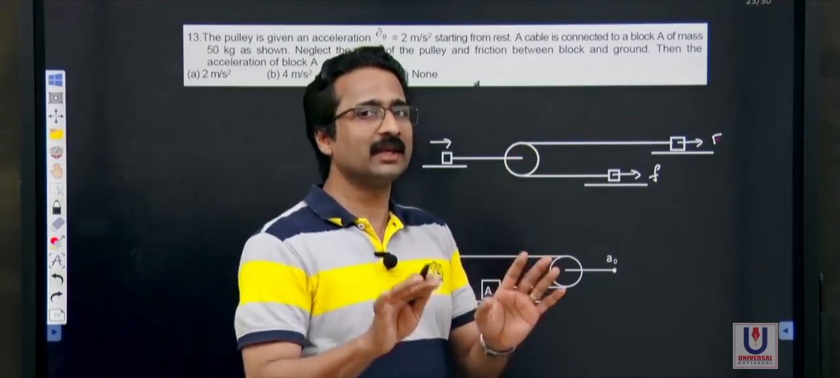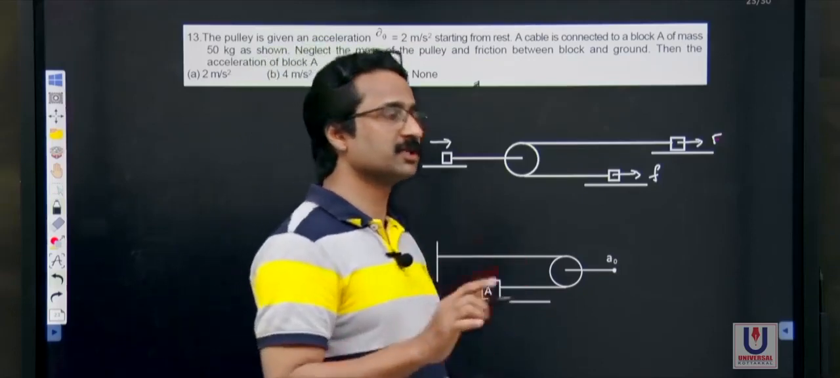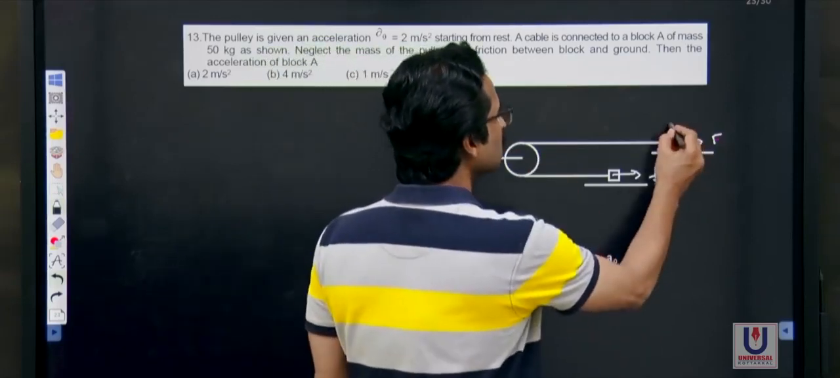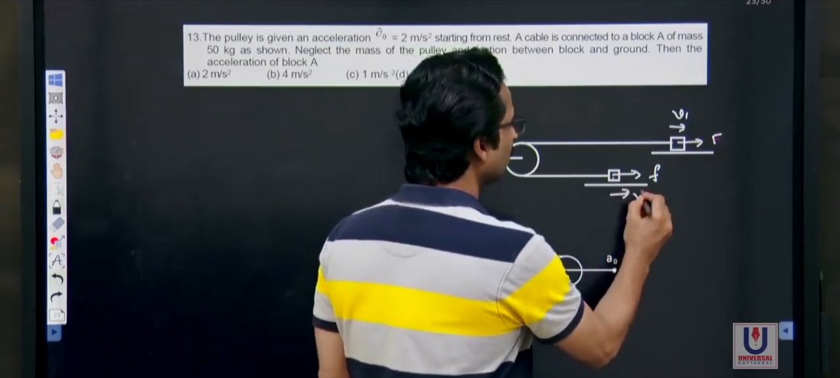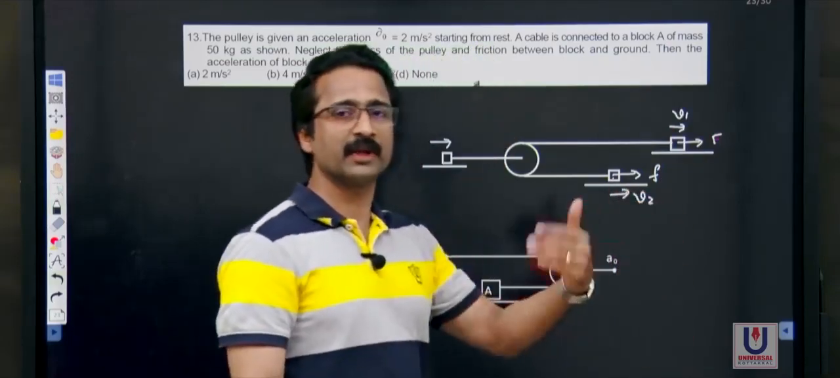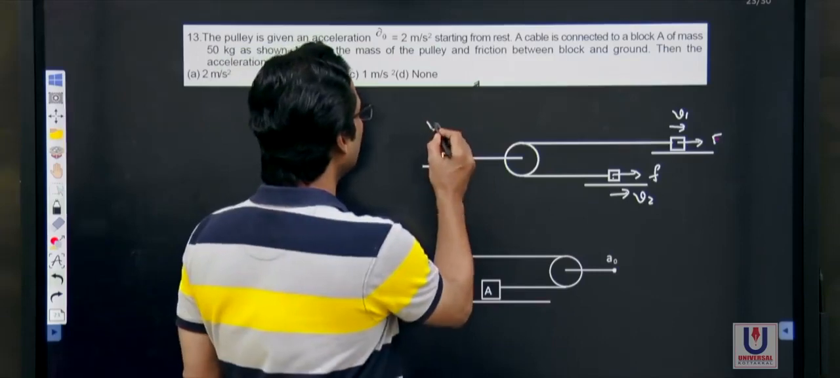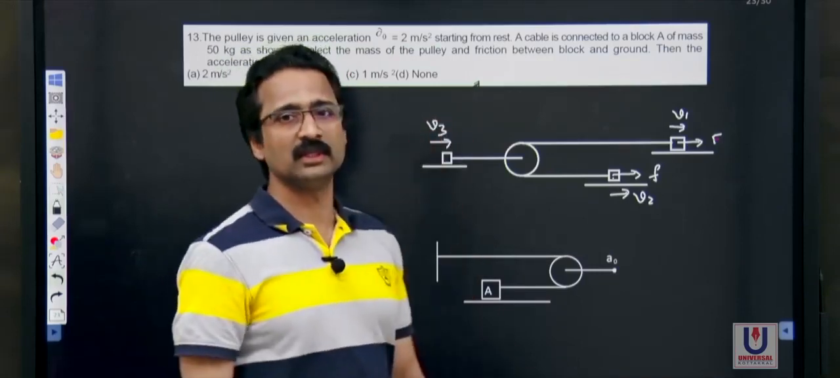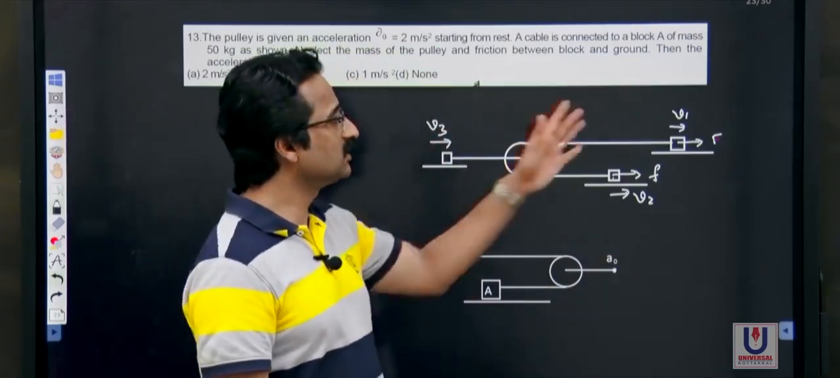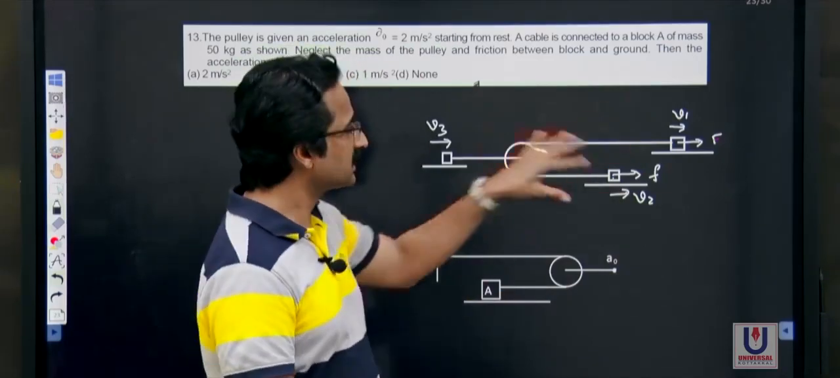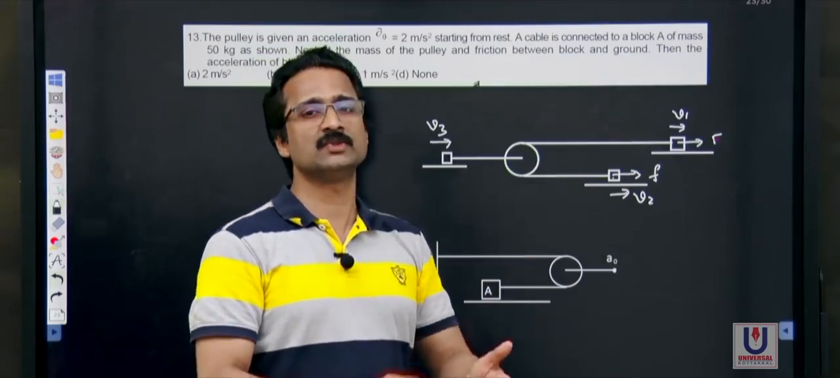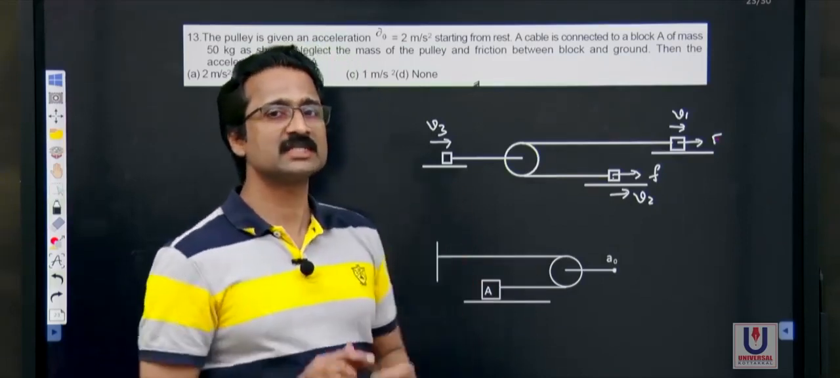So leaving calculations, I just remind you of one expression. Carefully listen to me. If this body is moving at velocity v1 and this body is moving at a velocity v2 because of the application of force, this can be moving with a third velocity v3. I never say that these velocities are equal. Generally they are unequal, but there is some constrained relation between these velocities.